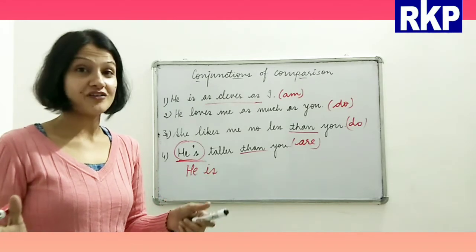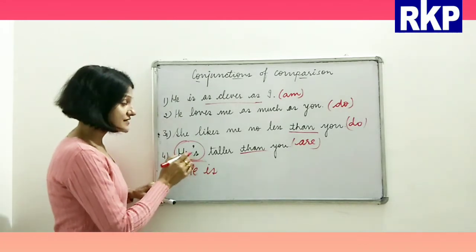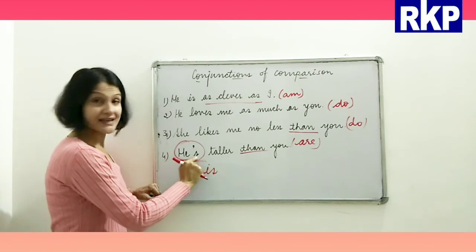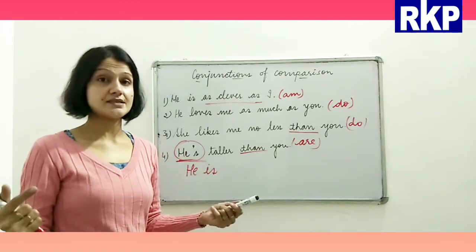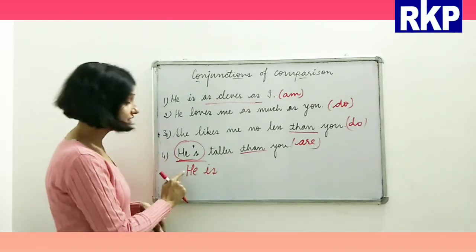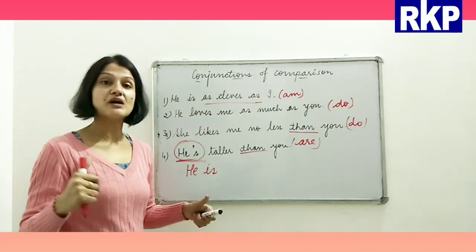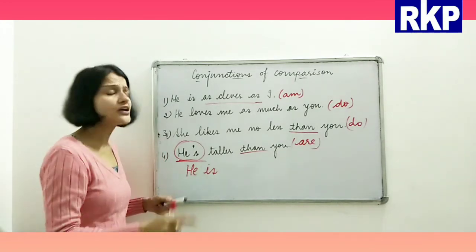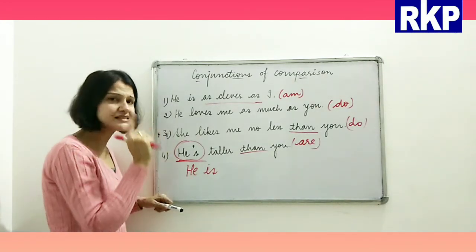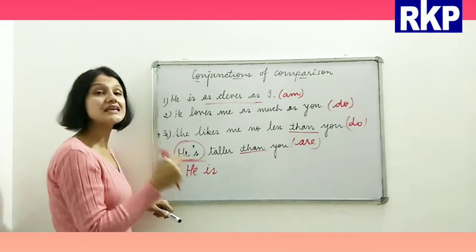That will be wrong. Why? See beta, when it is written like this, we'll pronounce it like he's. And when it is written like this, we'll pronounce it as he is. We must never read it as he is.